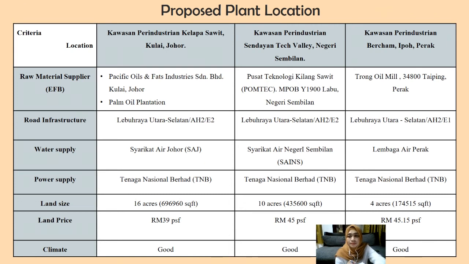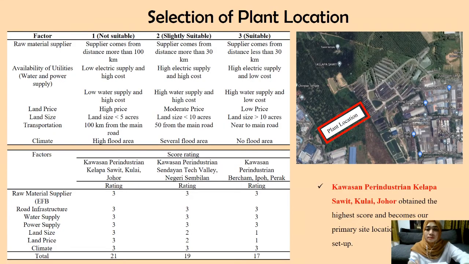Next, for the selection of the plant location, we will be using the vector scale, which consists of 1, which is not suitable, 2, slightly suitable, and 3, which is suitable. And we will do the score rating, and by the score rating above, the Kawasan Perindustrian Kelapa Sawit Pulau Johor obtained the highest score and became our primary site location for our plant setup.